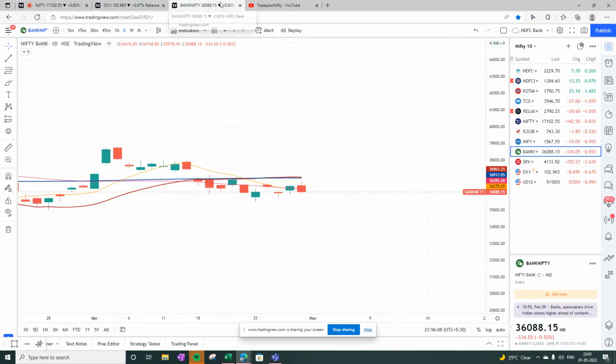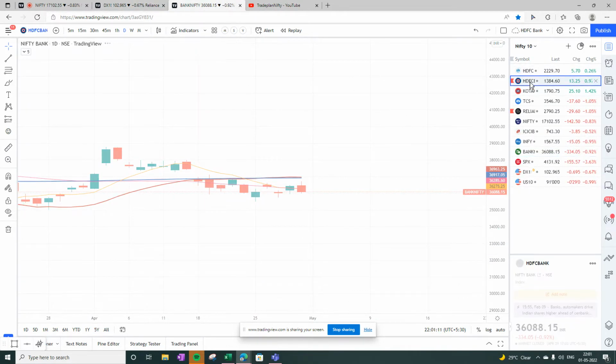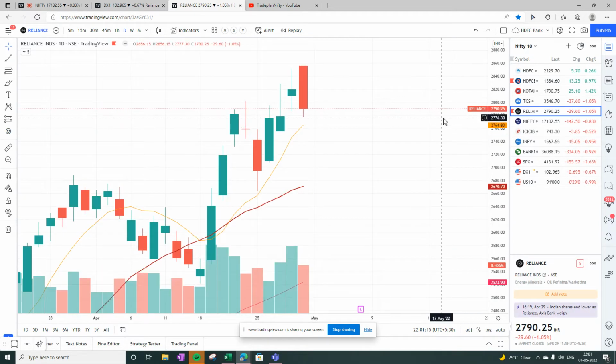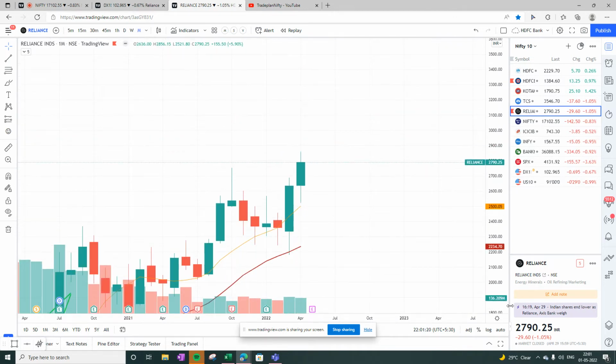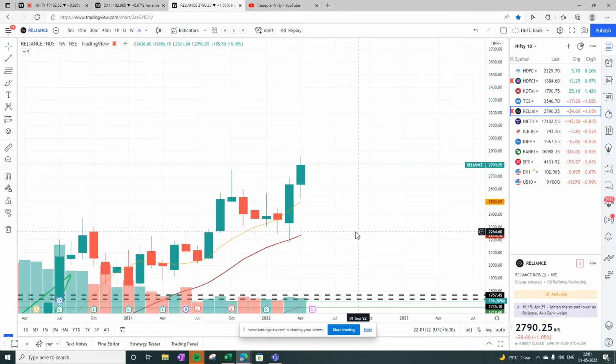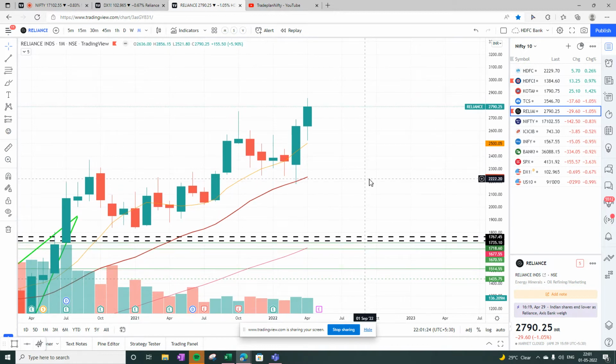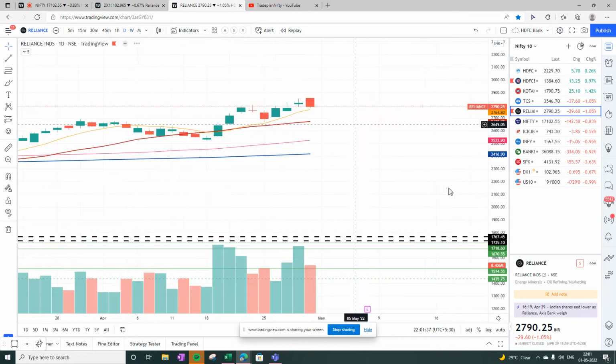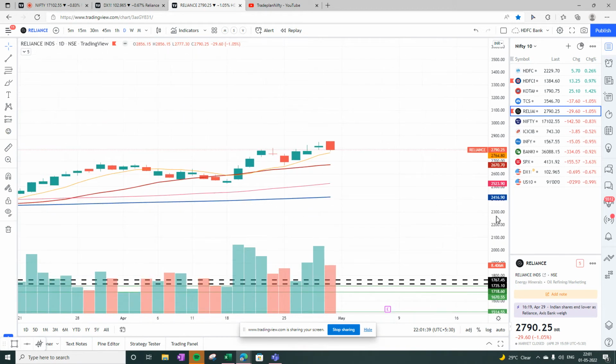With that in the background, let's have a look at Reliance first. Once we look into Reliance, we see that on the monthly chart it is above 8, above 20, so definitely an uptrend. And now it will have a support at 2222 on a monthly basis and an immediate support at 2495. On the weekly chart, it is an uptrend. On the daily chart, also it is an uptrend.